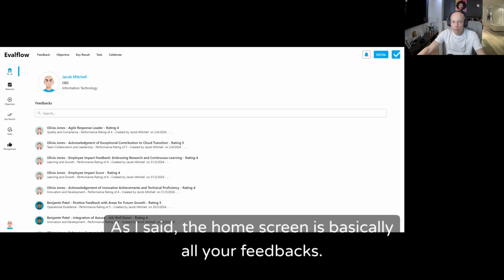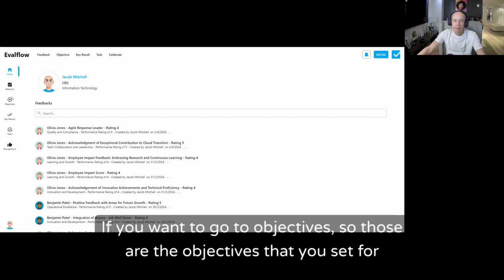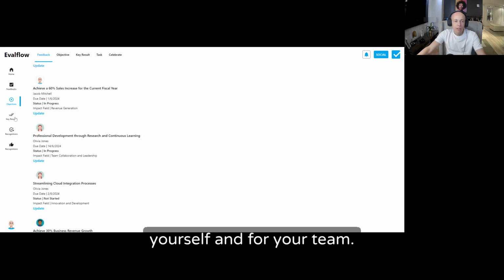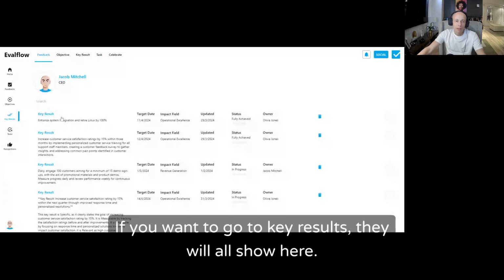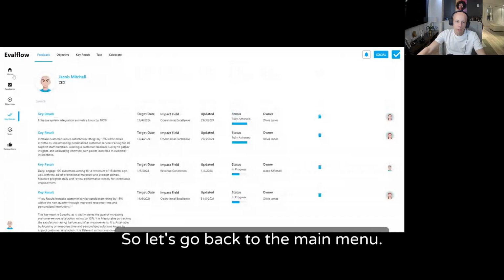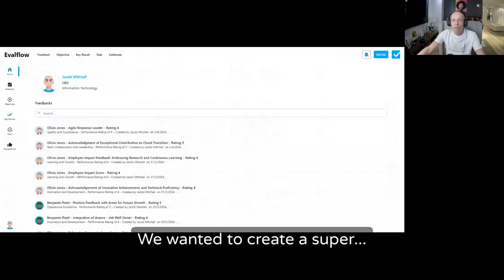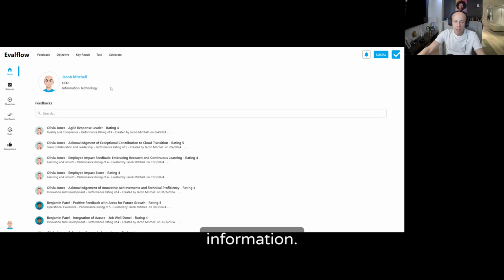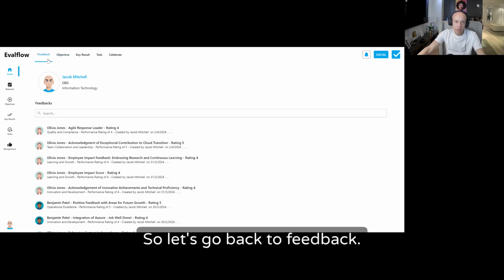As I said, the home screen is basically all your feedbacks. If you want to go to objectives, so those are the objectives that you set for yourself but for your team. If you want to go to key results, they will all show here. So let's go back to the main menu. So again, it's very simple. We wanted to create a super non-complicated interface, something that you could either create or access the information. So let's go back to feedback.